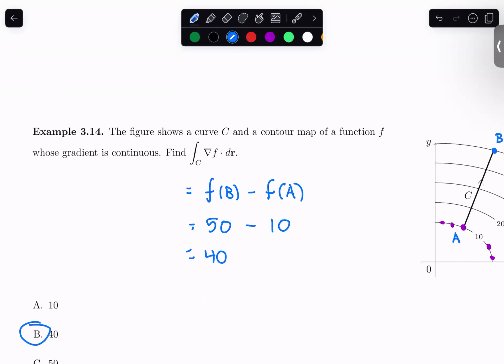But again, this is a more conceptual question. I didn't have to find a potential function. I didn't have to do any integration or calculation. The question is really, what do I apply here? I needed to apply the fundamental theorem of line integrals, and I needed to read the contour map. So this is a bit more of a conceptual question that I wanted to leave you guys with.